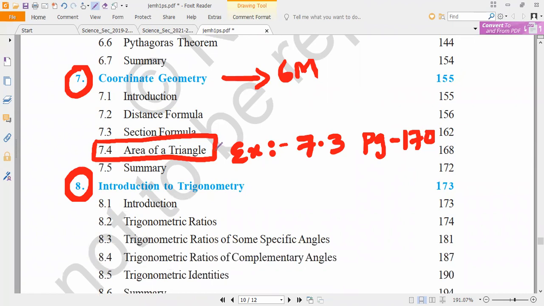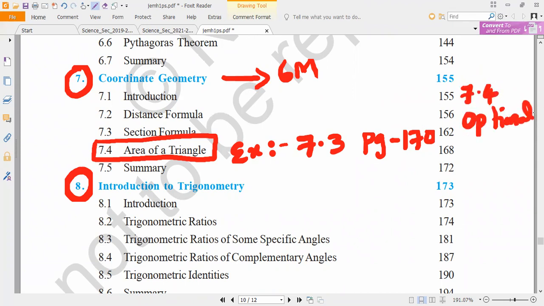Okay, all of you. Area of a triangle, exercise 7.3, page number 170, fully deleted. Clear? All of you. 6 marks, coordinate geometry. Any doubt? Ask. Now, here also one optional exercise is there. Please check it, all of you. The 7.4 optional exercise is there.